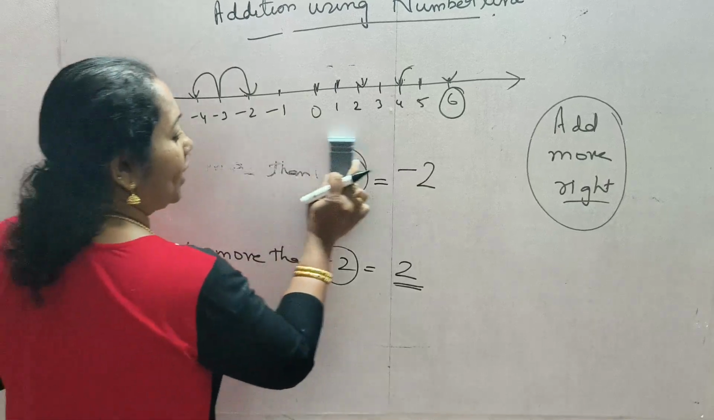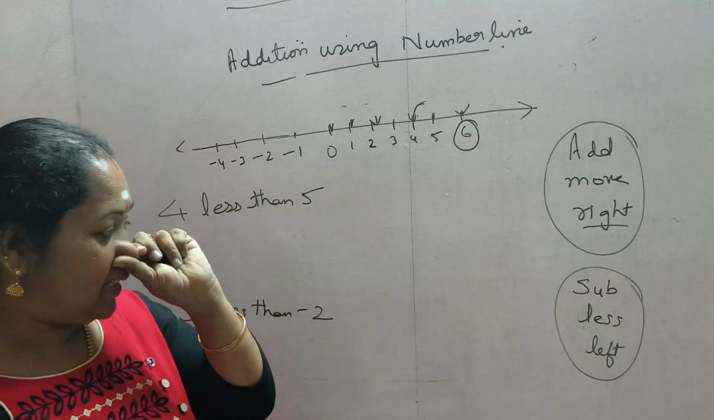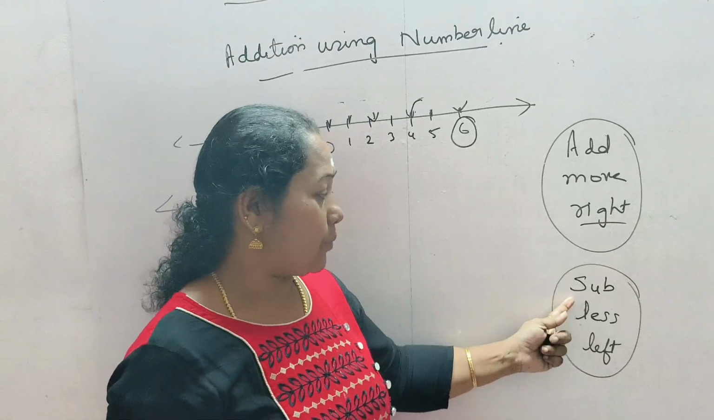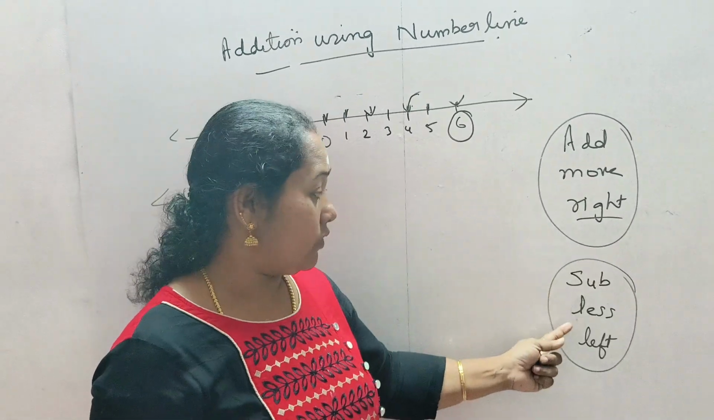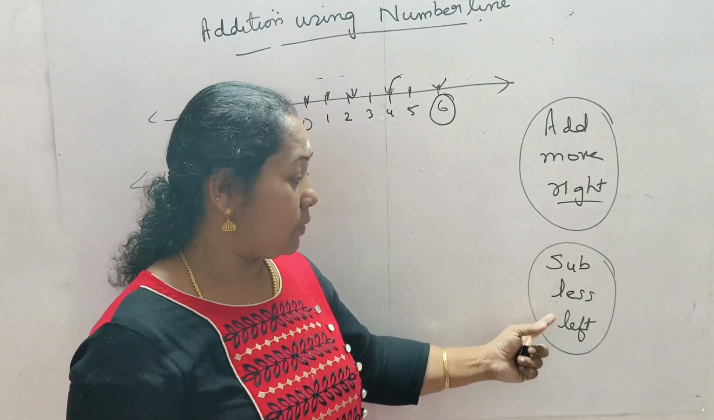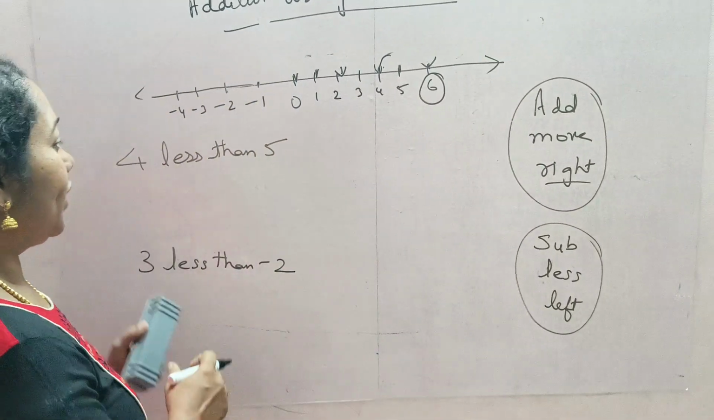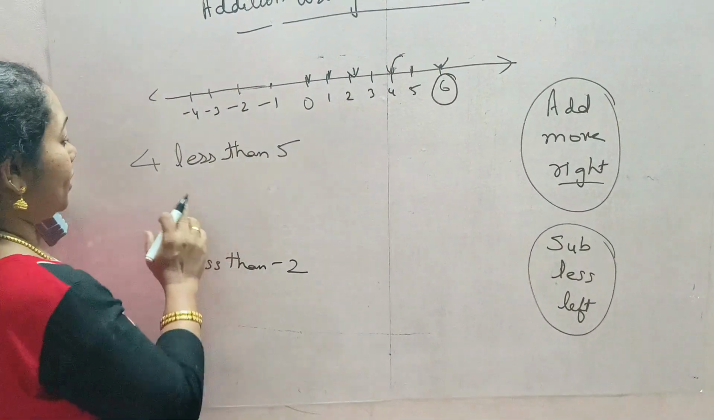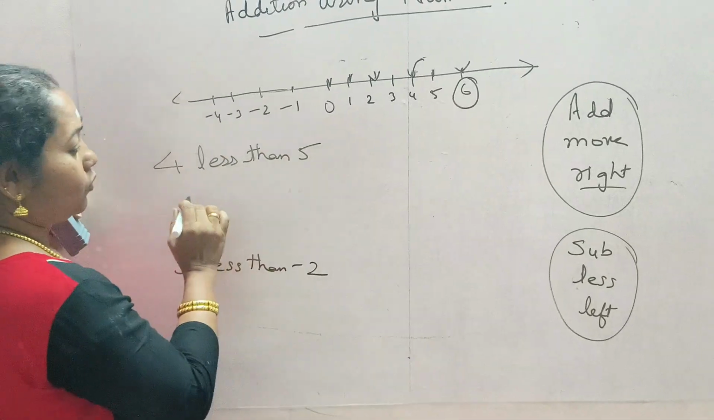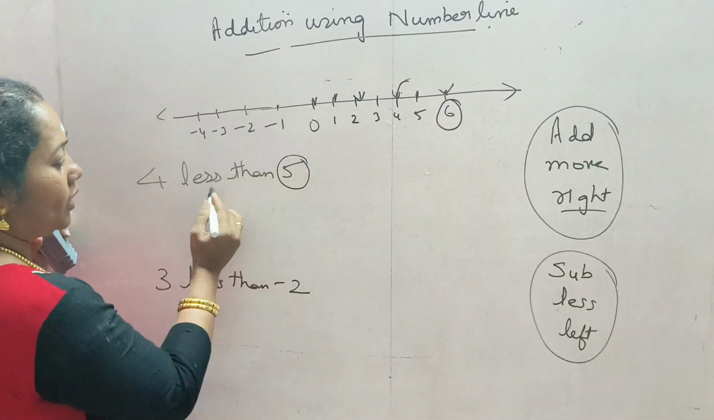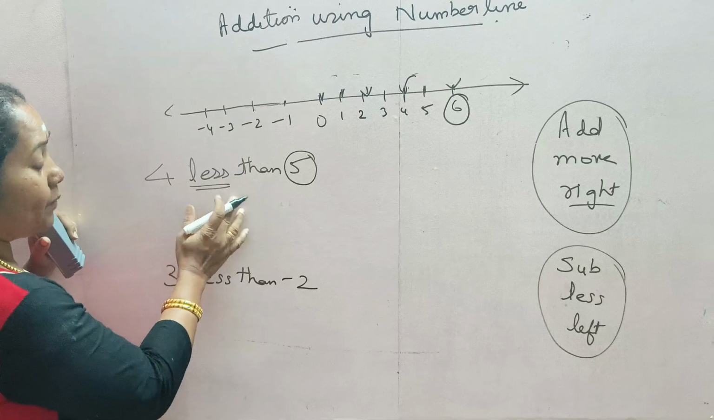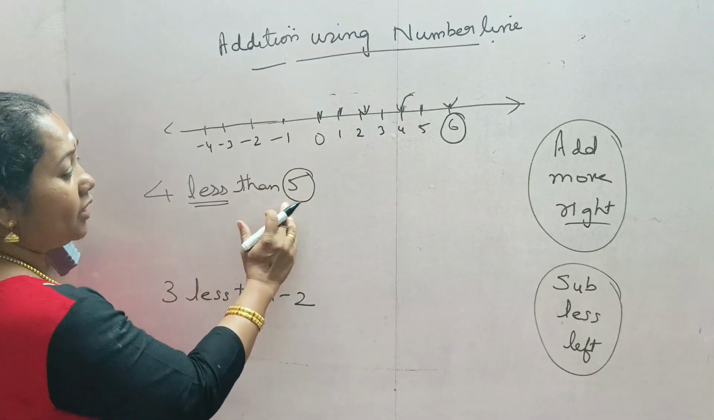Now let us go for less than. Now let us see subtraction. In subtraction, that means less. Less means we have to go to the left side. Less means left side. Okay. So let us do 2 questions. 4 less than 5. 4 less than 5 means 5, less means subtraction. That means we have to go to the left side.